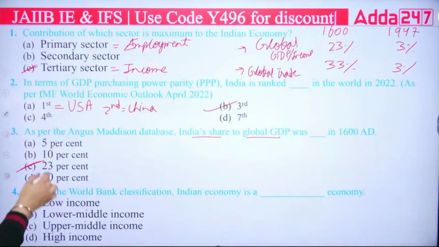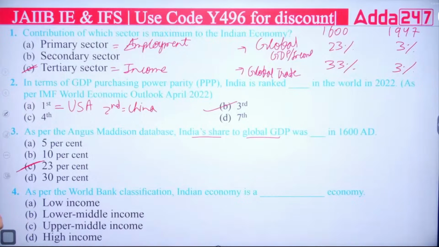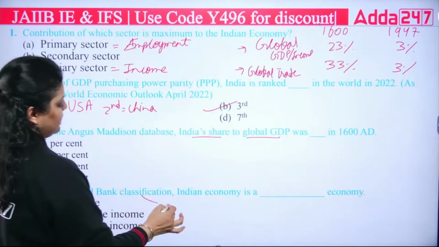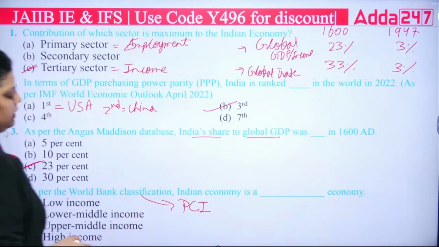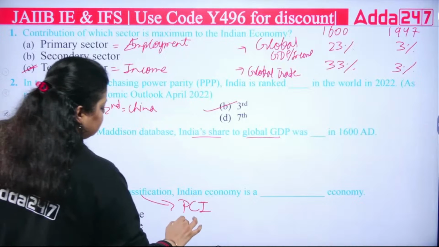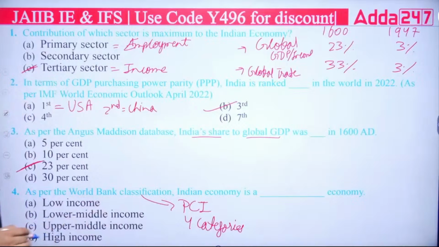Okay. Next, as per World Bank classification, Indian economy is a dash economy. So World Bank has classified the economies on the basis of per capita income. On the basis of what? Per capita income. How many categories are there? 4 categories are there, in which World Bank has divided the economies. And all the 4 categories are written here: low income, lower middle income, upper middle income, and high income. Now you have to answer the question, what is India's category?